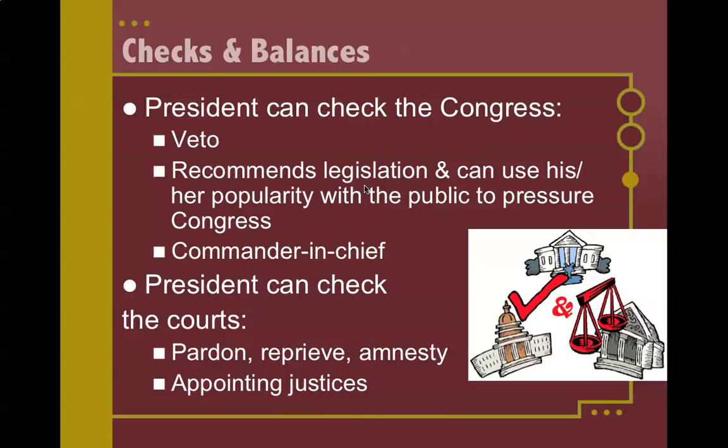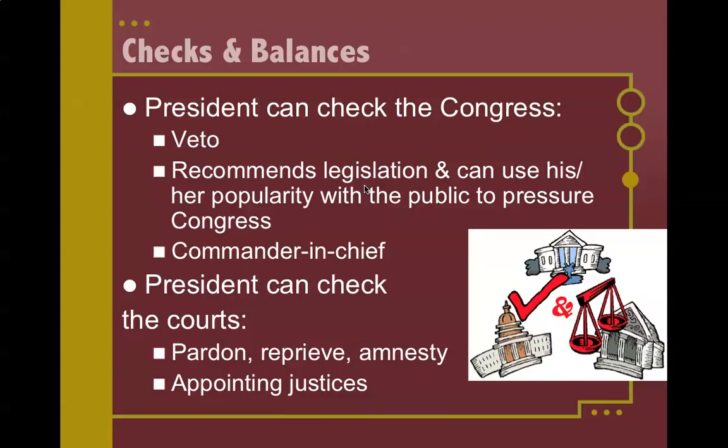The president also has the power to check the Supreme Court or the court system. So first of all, if someone is found guilty, the president can pardon that person. Now that means that the president can find them not guilty. And that is a power the president does not like to use very often because, of course, people do not like to have people who have actually committed crimes go free willy-nilly. But also, what if the courts make a mistake? This way, the president has the capacity to try to check that.